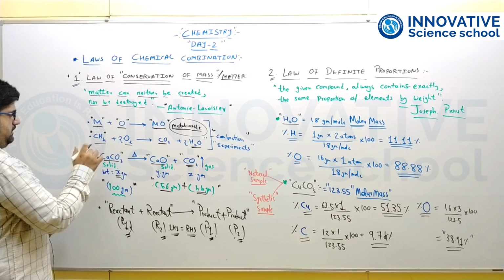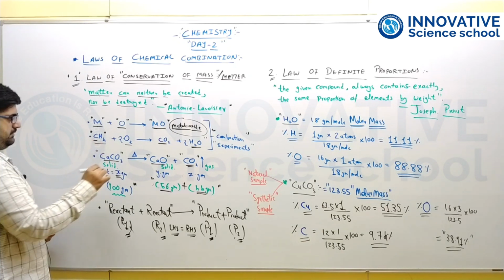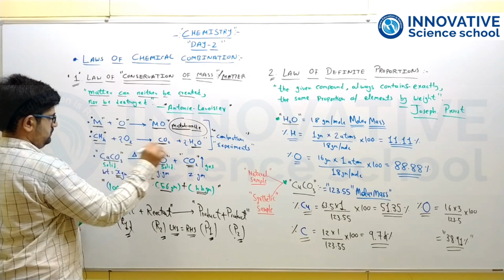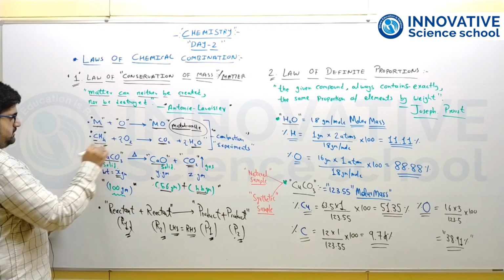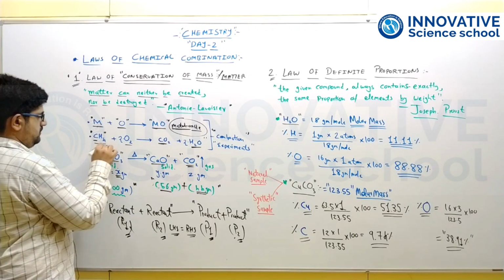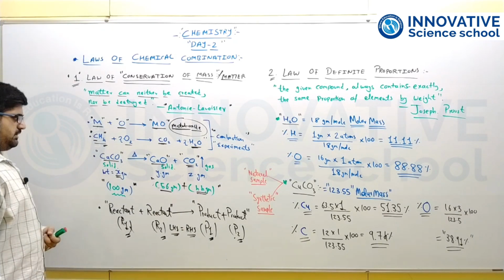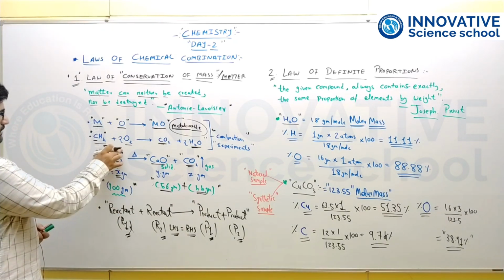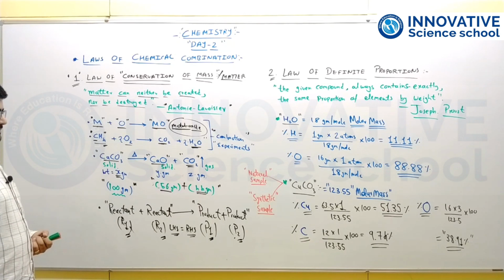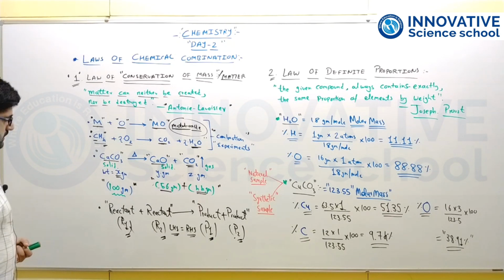In the same way, the carbon of methane combines with oxygen to give CO2, and the hydrogen atoms of methane combine with oxygen to give water. So you can see that there is a transformation or rearrangement of atoms during a chemical reaction.